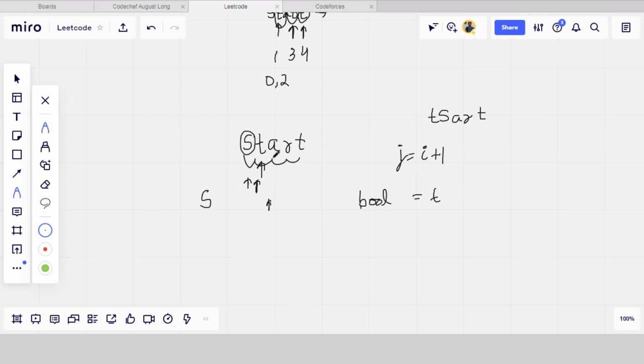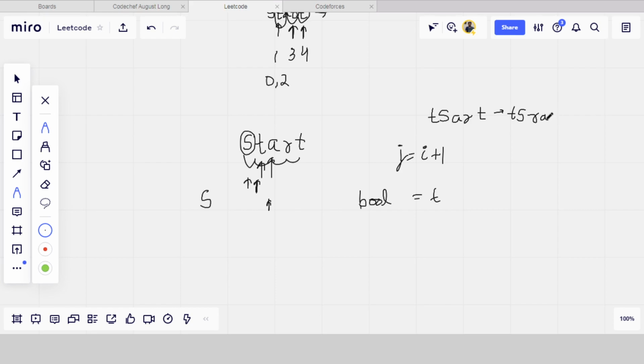Then it will come for a. Then it will check the letters after a, means it will do the forward j loop, j is equal to i plus 1. So for a, it will check for r. Is a equal to r? No, it is not equal to r. Then it will also swap these two. So now the string will become t s r a.